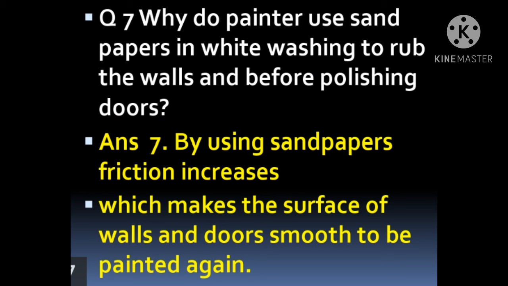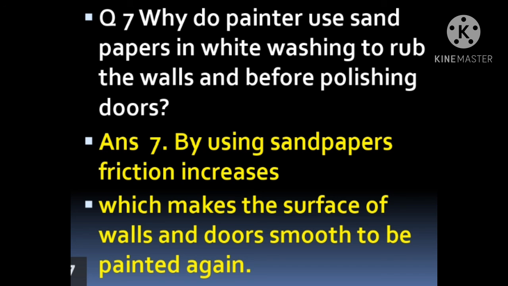Question number 7. Why do painters use sandpaper in whitewashing to rub the walls and before polishing doors? Children, you have seen the washer or the painter uses sandpaper to clean the surface before applying any paint or whitewash.